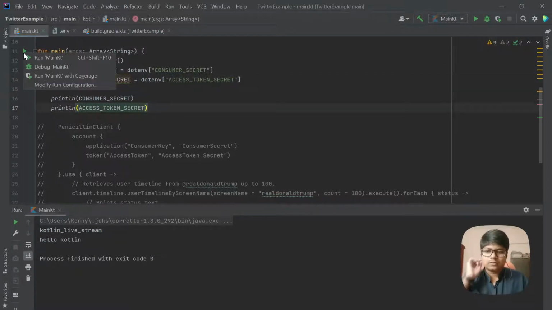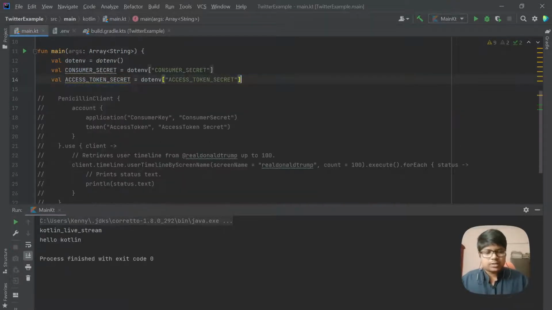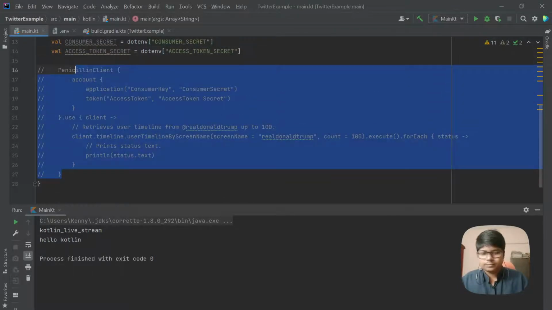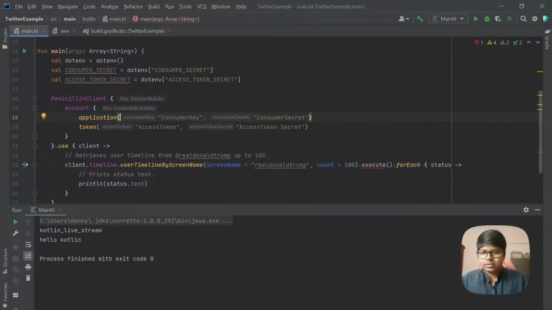Okay, now if we run and we're getting the same output, it should be working. Okay, so it is working. So now we can come back to the actual code and put the fields here. So consumer secret. So instead of hard coding it, we are picking it from the .env. And that's code token secret.